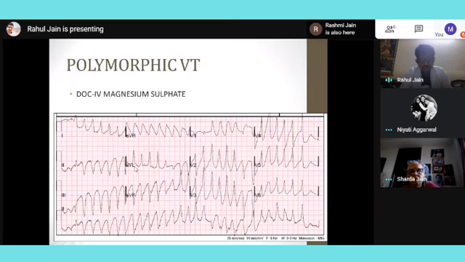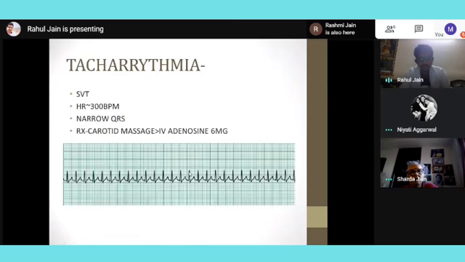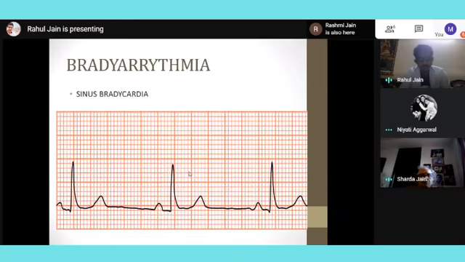This much only about the ventricular tachycardias, and that we should know the basic management, how to differentiate, and we need to give the goal-oriented therapy for each type. Then coming to bradyarrhythmias, where the heart rate is normally less than 60. So we have sinus bradycardia, junctional rhythms, and heart blocks, and they're usually managed by atropine.